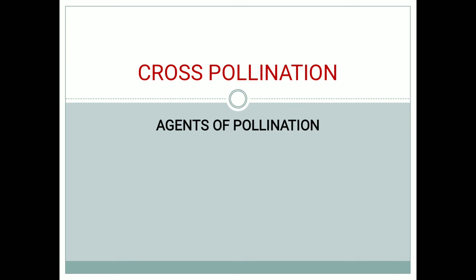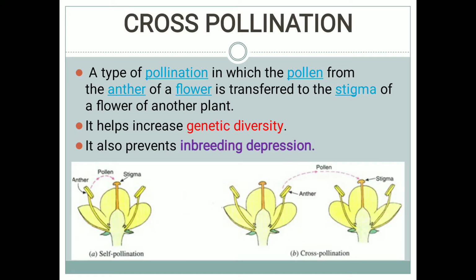So we already know what cross-pollination is. Pollination takes place between different flowers of different plants. Because it is between two different plants, it helps to increase genetic diversity, and it also prevents inbreeding depression. What happens if plants continuously undergo self-pollination?